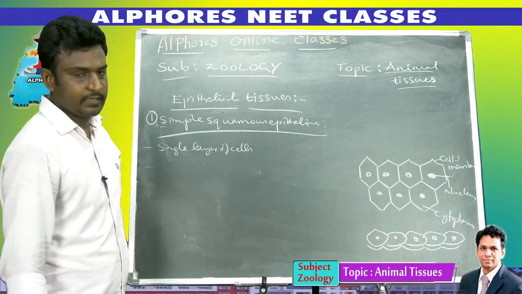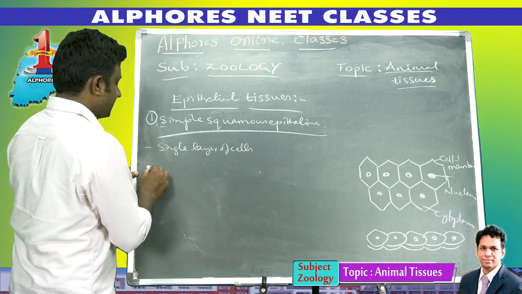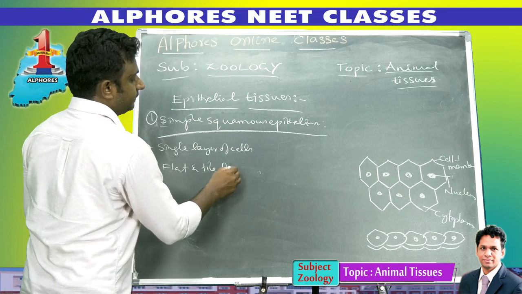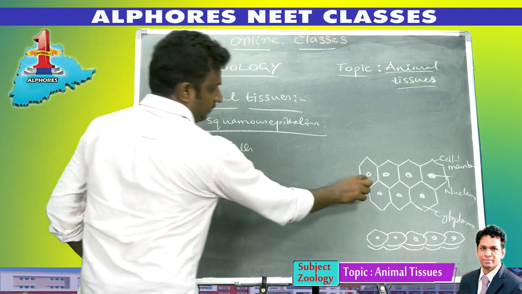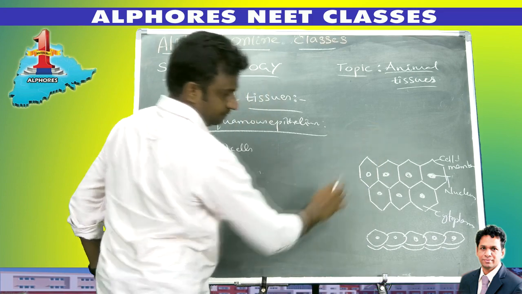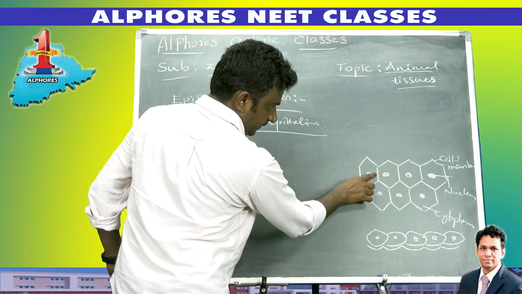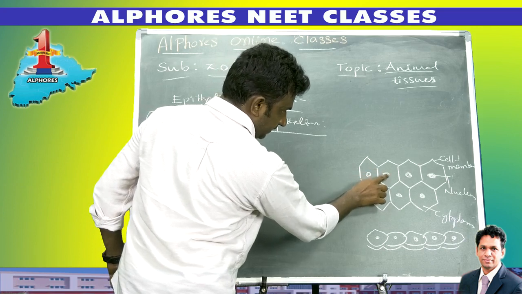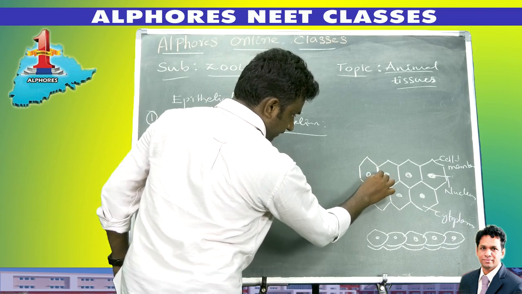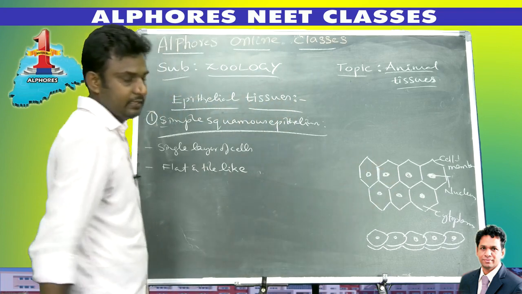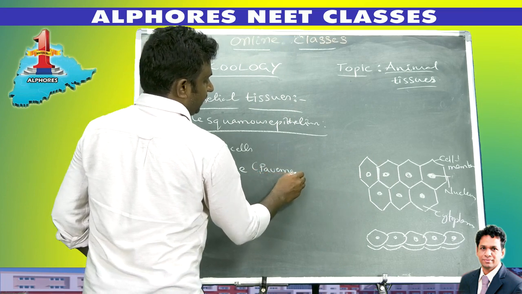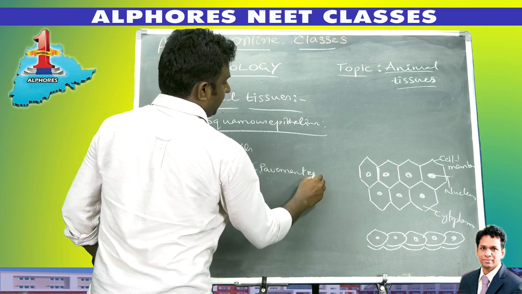In simple squamous epithelium, the cells are flat and tile-like. The ends of the cells are very tightly connected with the other cells, just like tiles. So it is also called pavement epithelium, because it looks like a pavement.